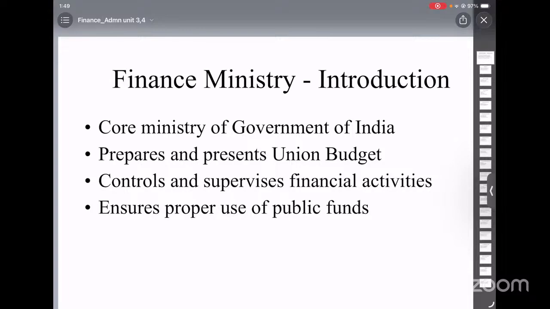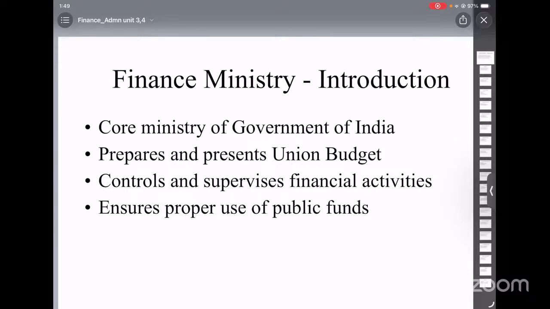The bill is introduced in the Lok Sabha, and the discussion here is limited to new points only. No changes can be made to the amounts which are already approved. After passing in the Lok Sabha, it is sent to the Rajya Sabha. The Rajya Sabha cannot reject or amend this bill. It can only give suggestions within 14 days, and the Lok Sabha may accept or reject those suggestions. If the Rajya Sabha does not act within 14 days, the bill is automatically considered as passed.